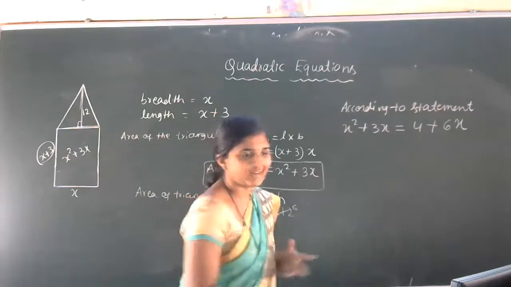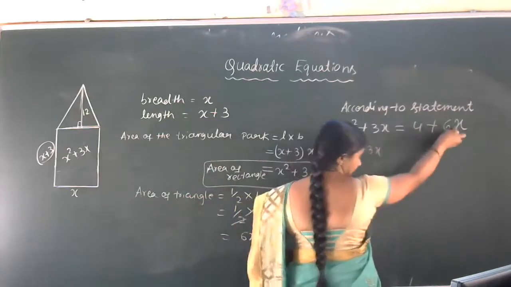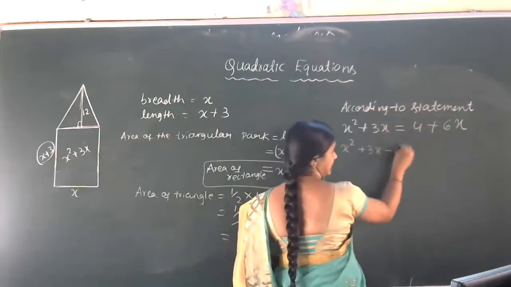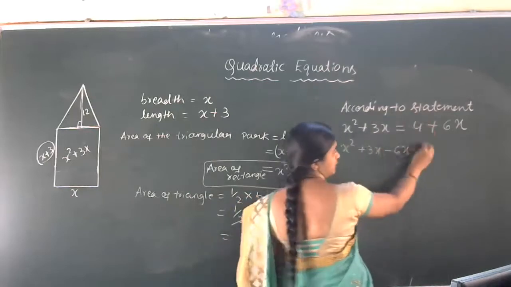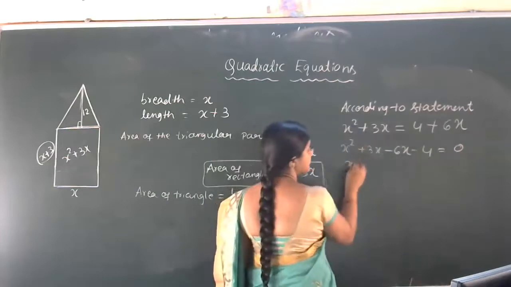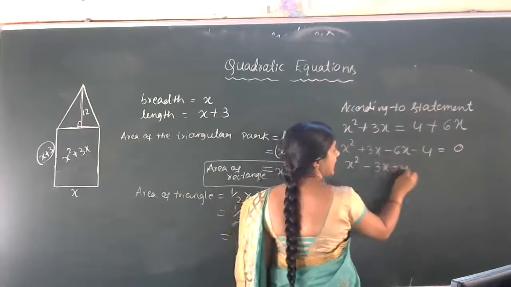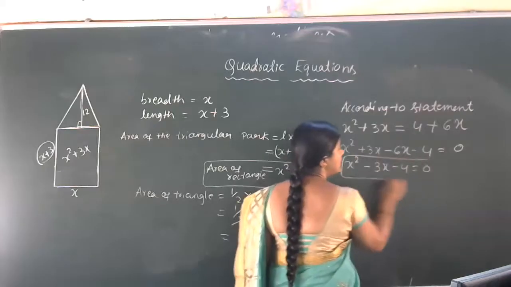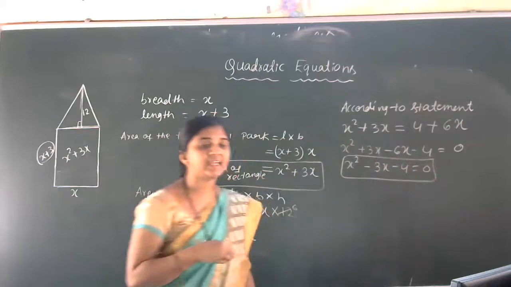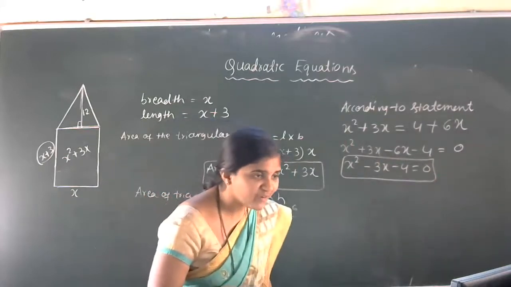Now we have to arrange this one. x square plus 3x, take this 6x to this side, minus 6x. Take this 4 to this side, minus 4, which is equal to 0. Now x square plus 3x minus 6x is minus 3x, minus 4 is equal to 0. This is the required quadratic equation. Got the idea of this one, students?